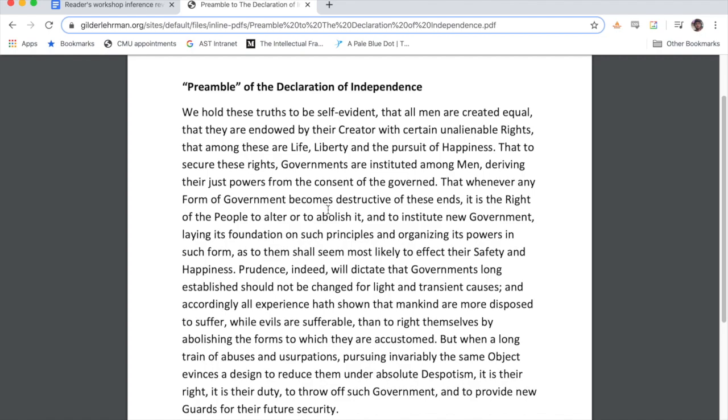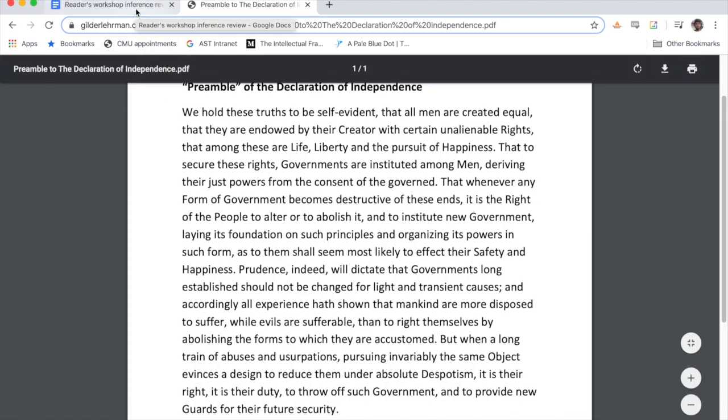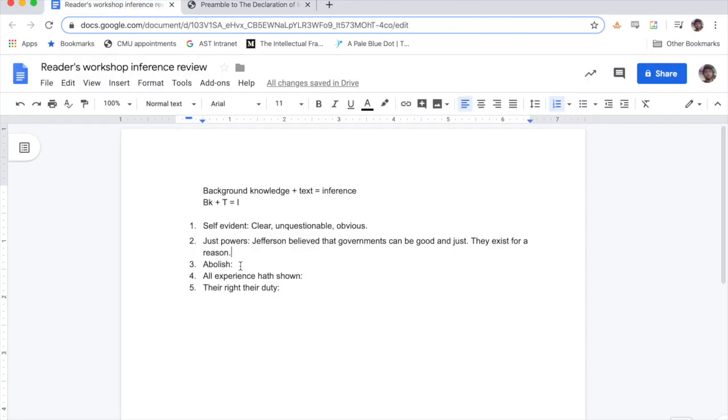Now, it's long, and I hope your eyes aren't glazing over. You probably already know alter means change, so it's the right of the people to change their government, their destructive government. But what about abolish? Let's see if we can figure out what this word means. If a government becomes destructive, the people have the right to do something to it and institute a new government. Well, if the old government is destructive and we're going to get a new one, then I think abolish means something like destroy or do away with.